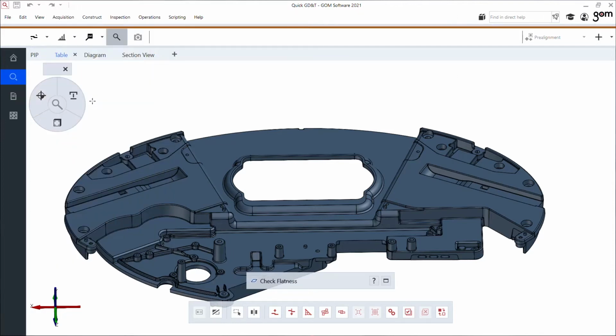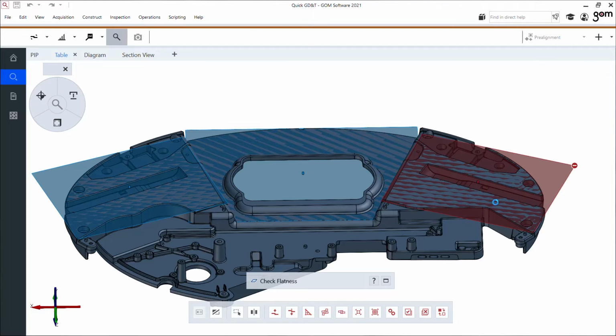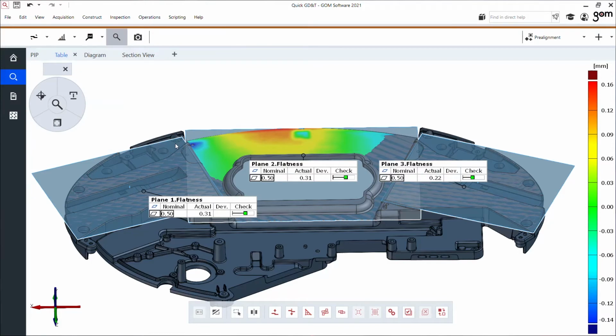When I select flatness, just with Control, I can click on my first plane of interest right here, my second plane as well, and my third plane. So with just 3 clicks, I inspected the flatness. I see whether these parts are in tolerance or not. In this case, they're all good to go.